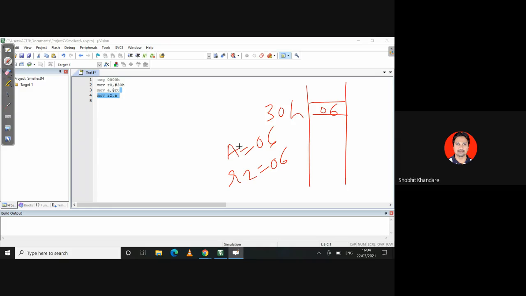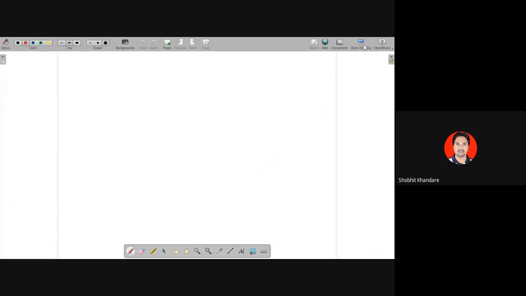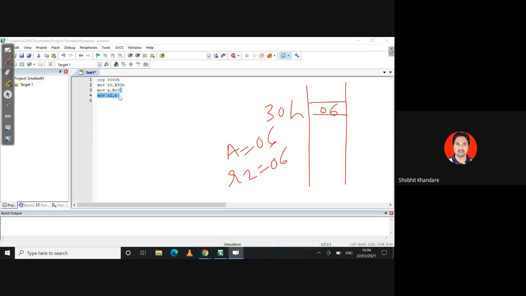Okay. After that, once it is done, then the next thing is I have to increment my R0 because I have to take the next number from the memory address 31H. So increment your R0. Okay, increment your R0.